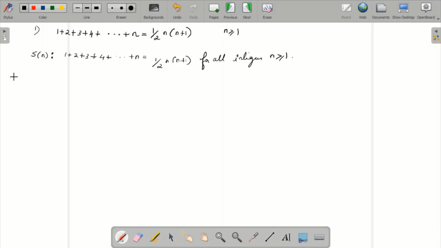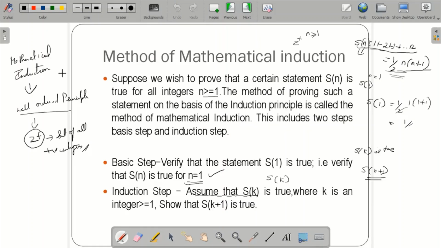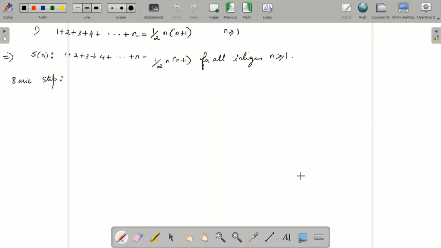So what is the first step we have to do while solving? Write down the statement. We need to prove this particular statement. So the solution starts from here: the basic step. What is a basic step? If you see the previous slide, the basic step is to verify that the statement S of 1 is true. The induction step is to assume that S of k is true. In the basic step, we need to verify that S of 1 is true. If you verify this is true, then only you can go to the induction step. So here you take the n value as 1, and you need to get the answer as 1. Let us go and solve.